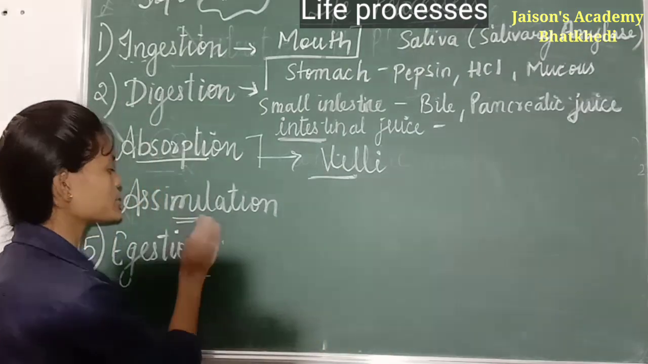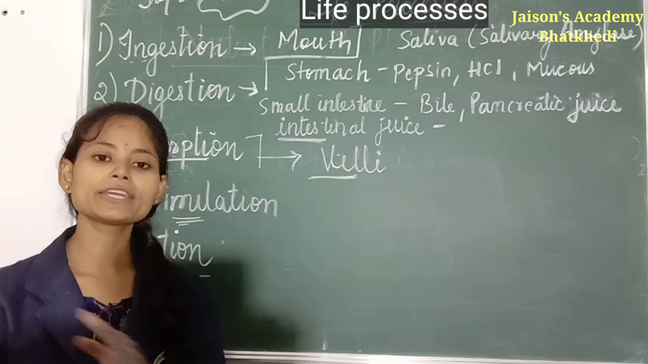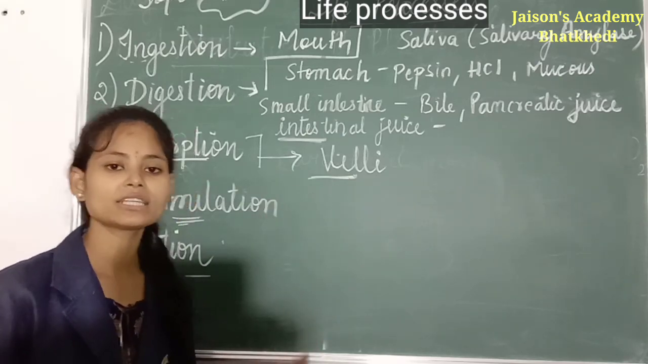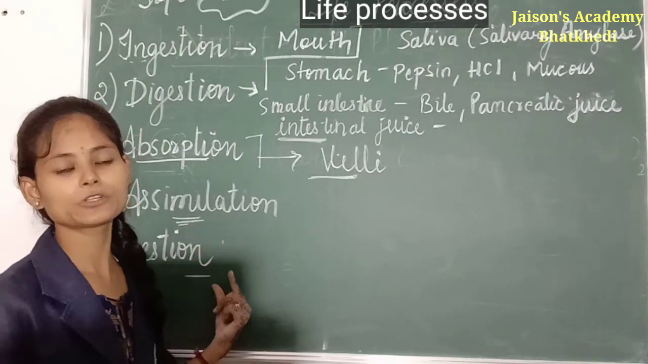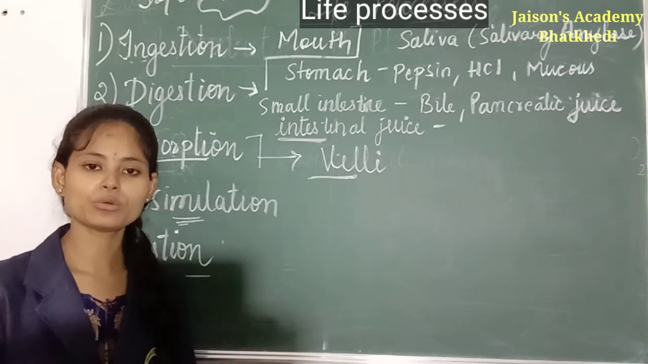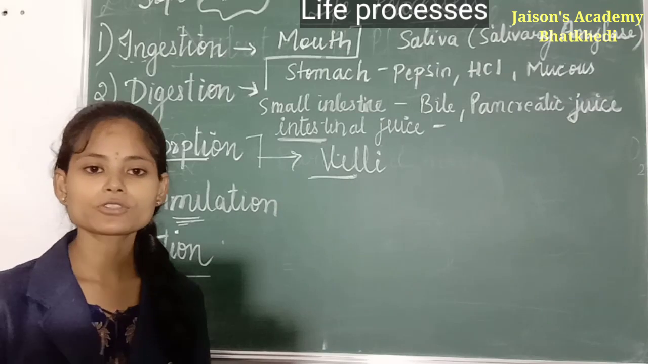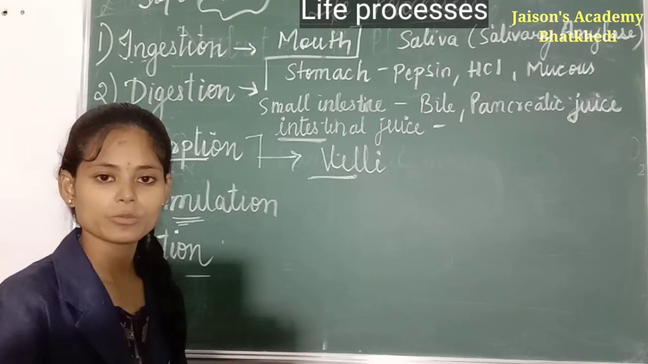Now, assimilation. The absorbed food passes through the blood into the various body parts. There it is utilized to produce energy, and that process is called assimilation. And at last the undigested food present in our large intestine is excreted outside the body through the anus, and that process is called egestion. So in this way these are the steps of nutrition in human beings. Okay.